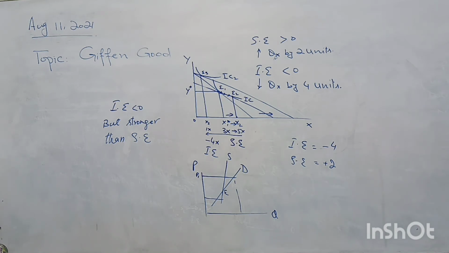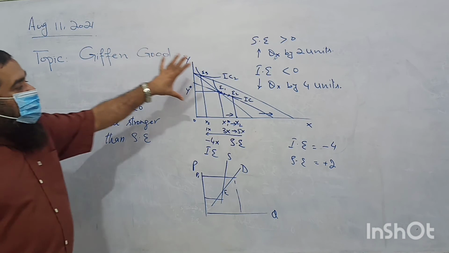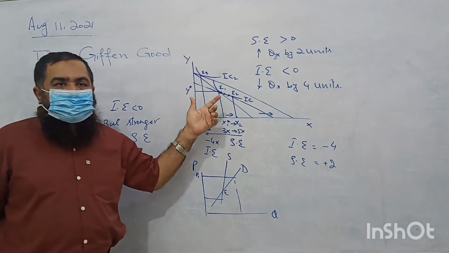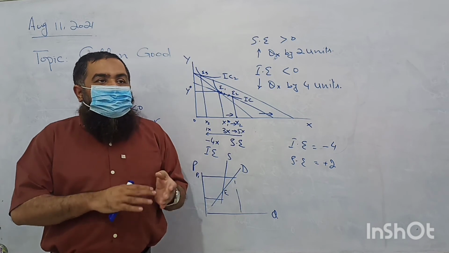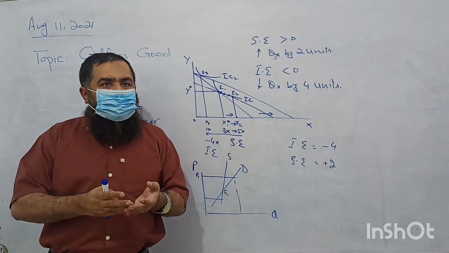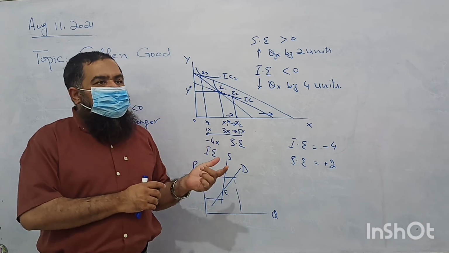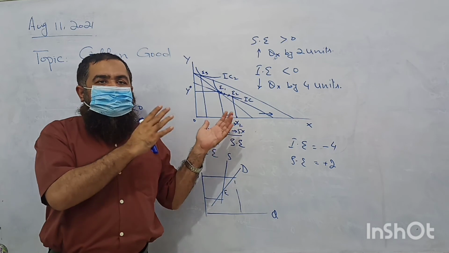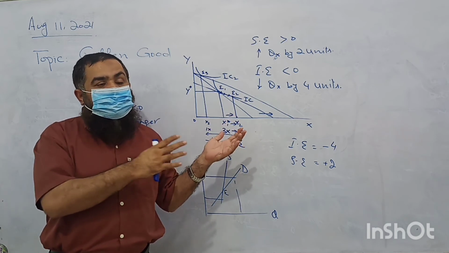Clear or not? So I have given you some explanation about Giffen good, its diagram, although it is a roughly drawn diagram, but it has conveyed how it is different from a normal good and a Giffen good. Here the main distinction is that its income effect is negative and it is stronger than substitution.